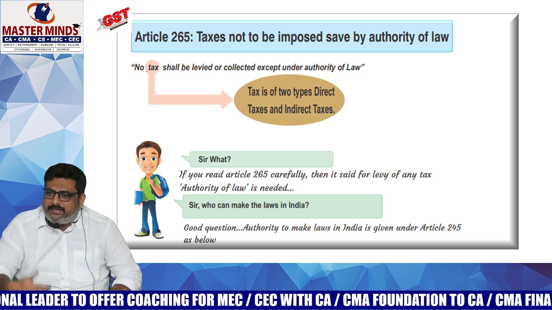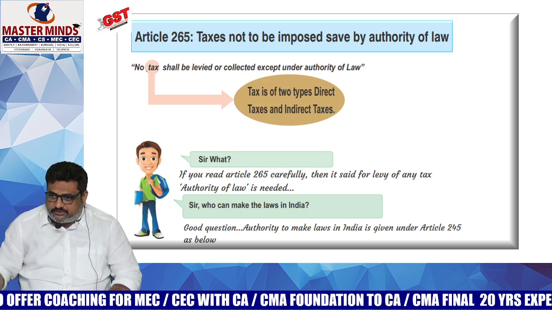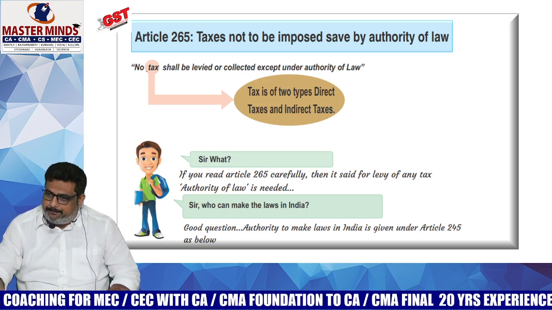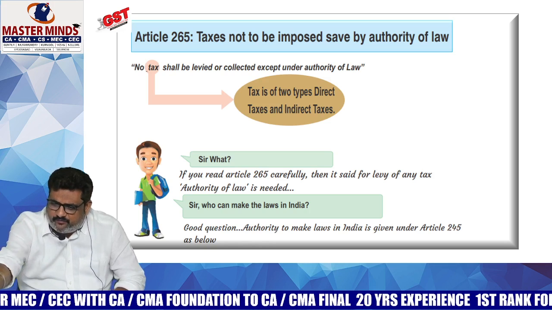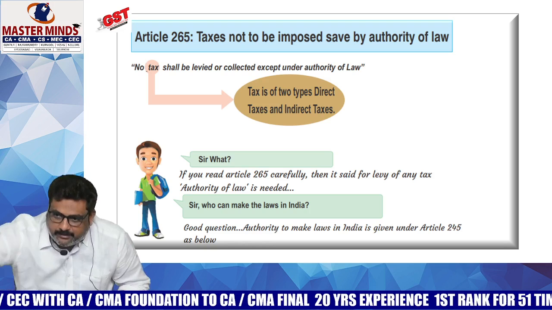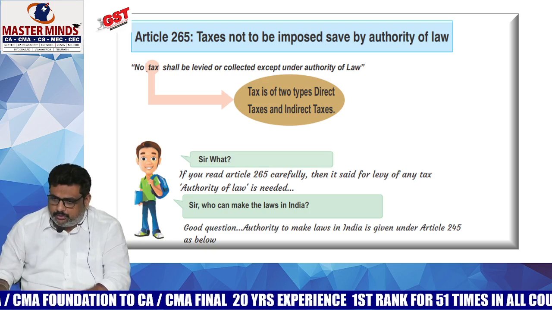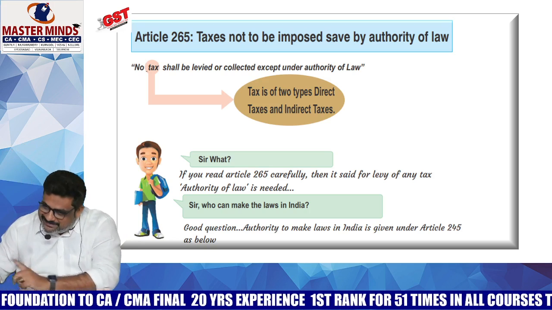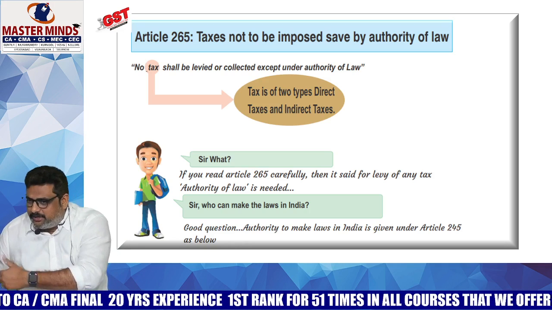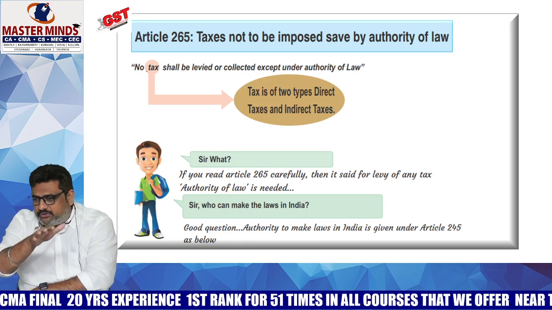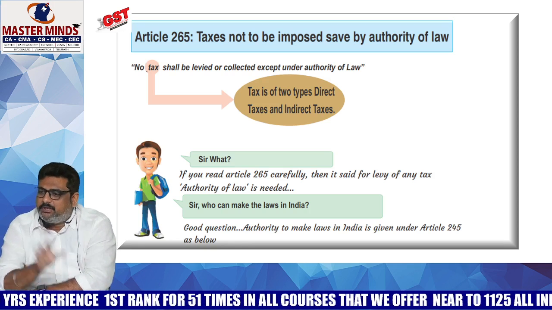In order to make it happen, definitely one rule should be followed throughout the system. For that, the board will issue the circular. For example, on the manufacturing of this water bottle, GST is to be paid at the rate of 18%. Once the circular is issued, the commissioner should say it is 18%, the assistant commissioner should say it is 18%, and the superintendent and whatever subordinates are there, everybody should follow the same rule. For bringing uniformity within the department, circulars are issued.